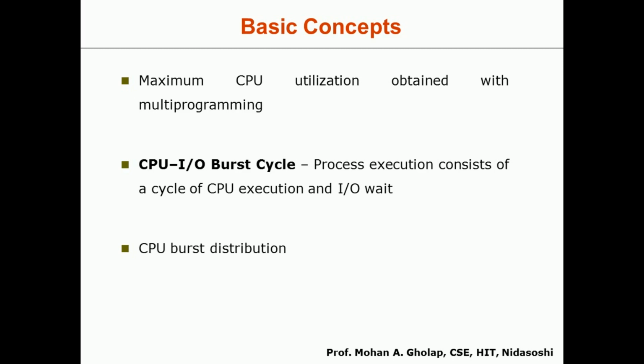If any other process wants that device, it will be in the waiting state. So whenever a process is executing, it will go through these two steps, either CPU execution or IO wait. Next, the CPU burst distribution.